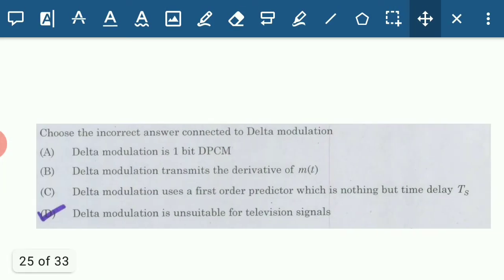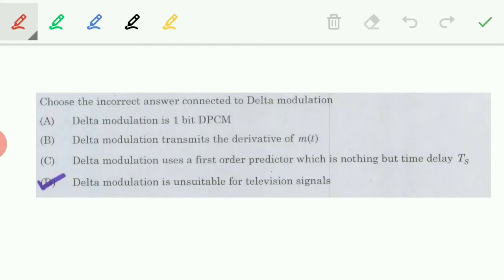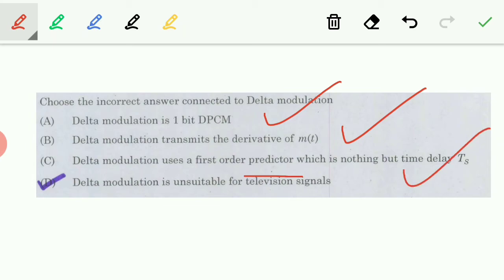And next one, choose the correct answer connected to delta modulation. Delta modulation is a 1-bit DPCM, of course, because we are using only 1 bit for representing each symbol in each sample in delta modulation. Delta modulation transmits the derivative of m of t. That is also true. Delta modulation uses a first order predictor, which is nothing but a time delay. Yes, why are we using a first order predictor? Because we are finding the difference between two adjacent samples. So it is also correct. So which is the wrong answer? Delta modulation is unsuitable for television signal because it is using only 1 bit for a sample.